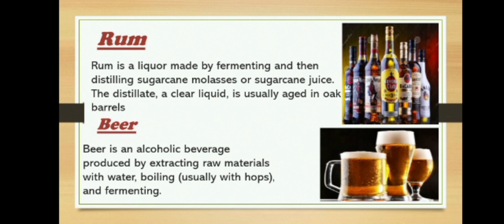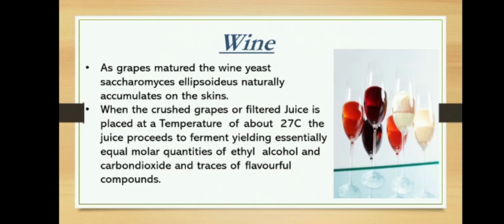Next slide. Wine. As grapes matured, the wine yeast Saccharomyces ellipsoideus naturally accumulates on the skins. When the crushed grapes or filtered juice is placed at a temperature of 27 degrees Celsius, the juice proceeds to ferment, yielding essentially equal molar quantities of ethyl alcohol and carbon dioxide and traces of flavor compounds.